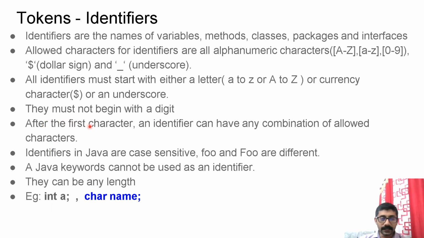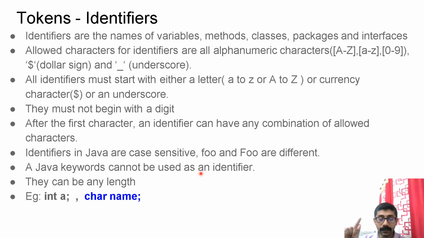After the first character, the identifier can have any combination of allowed characters, one or more. Identifiers in Java are case sensitive. For example, foo and capital FOO are different, though both spell foo. One starts with a small letter and one starts with a capital letter, so both are treated as different. Java keywords cannot be used as identifiers, because the meaning of keywords is already defined and you are not allowed to change it. Identifiers can be of any length.